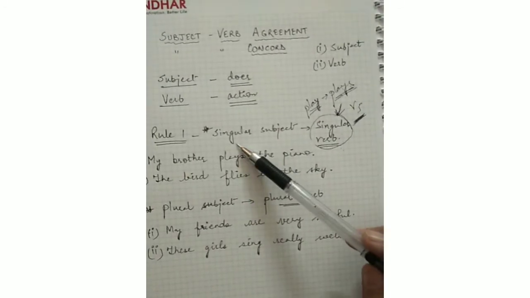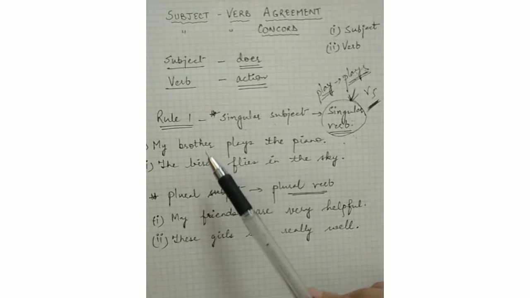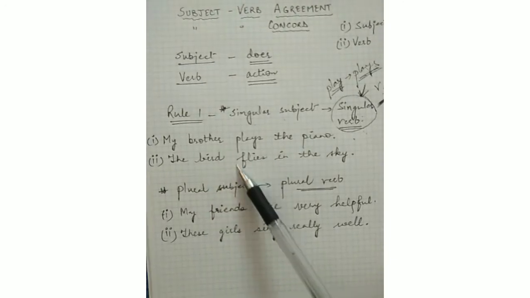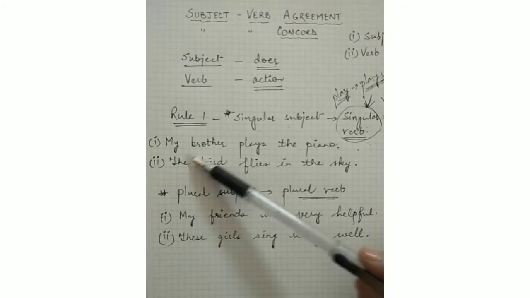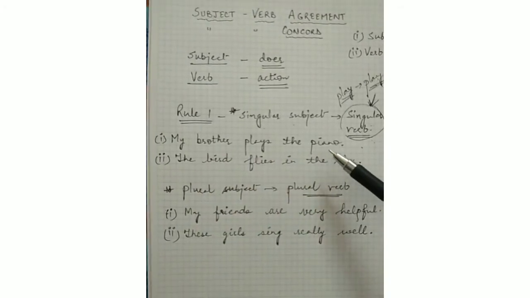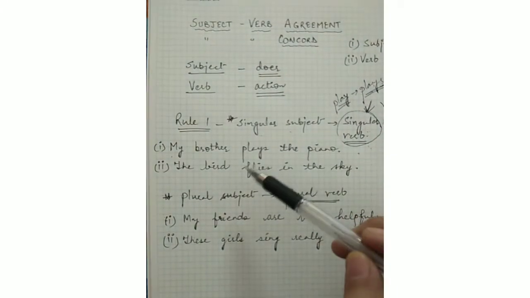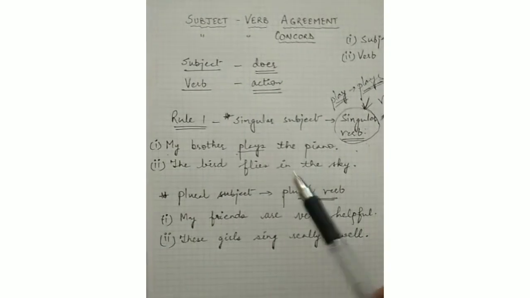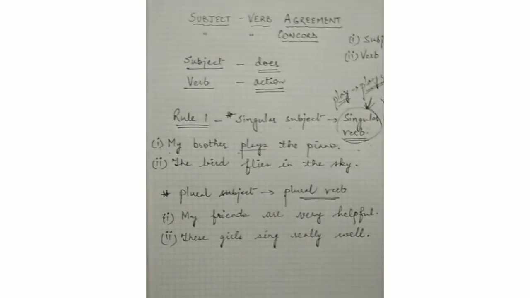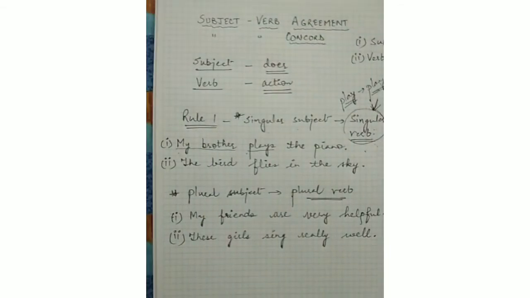Okay, now singular subject takes singular verb. Now I have framed two sentences here with the help of which you will be able to understand. First is: my brother plays the piano. Now if you see, what is the verb here? The action is plays. And what is our subject? Who is doing the action? My brother. My brother is the doer of the action.